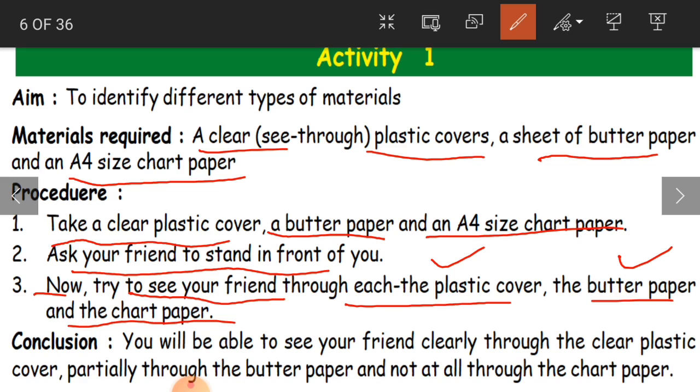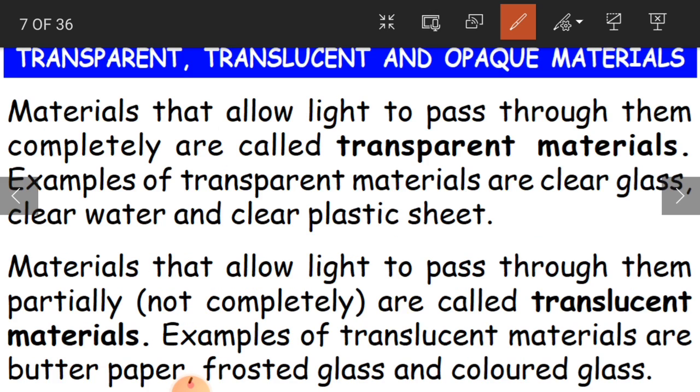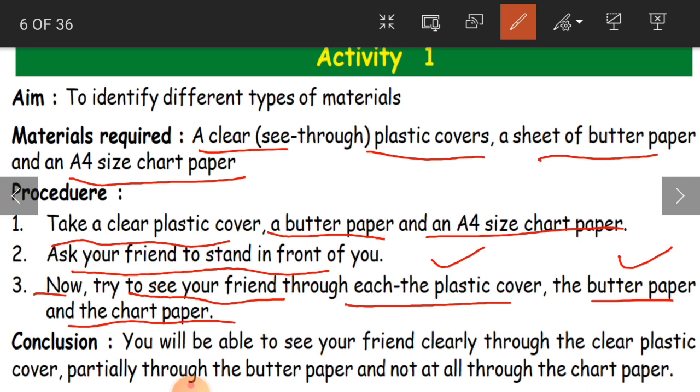No. This A4 size chart paper is completely blocking the light, so you will not be able to see the opposite person's face. Okay children, so by this you could understand that you will be able to see your friend clearly through the clear plastic cover, partially through the butter paper, and not at all through the chart paper.